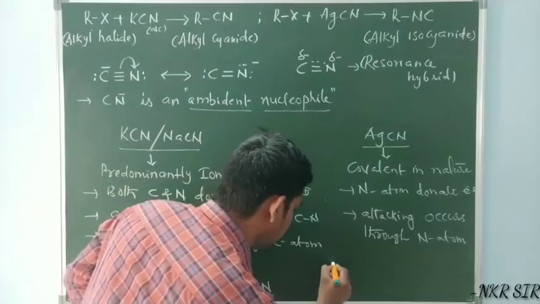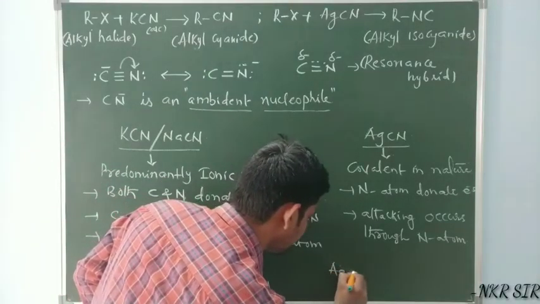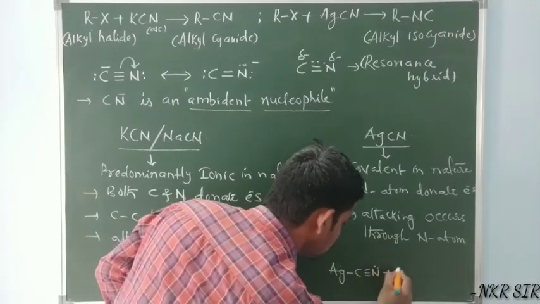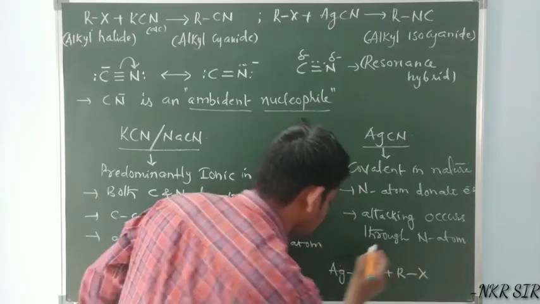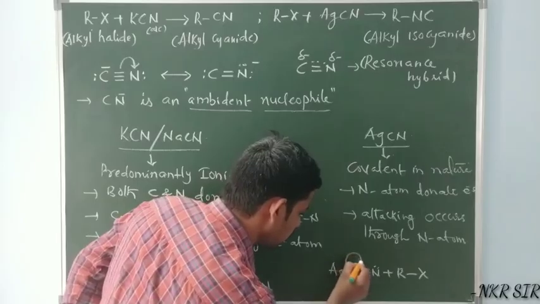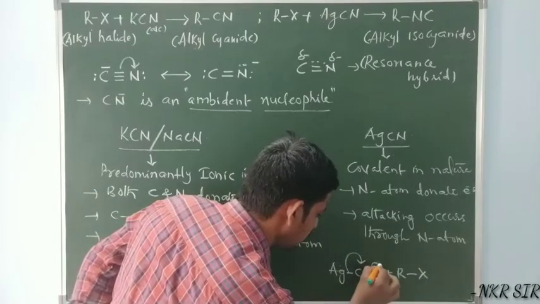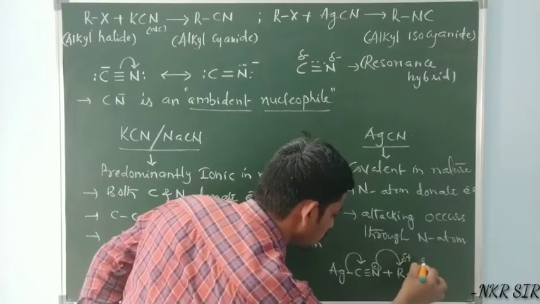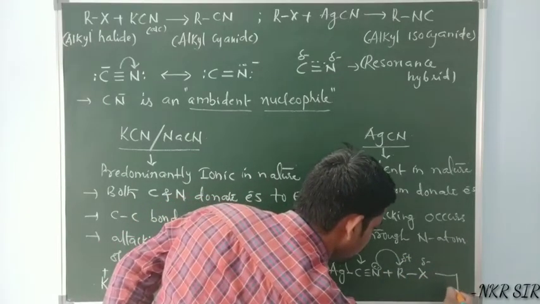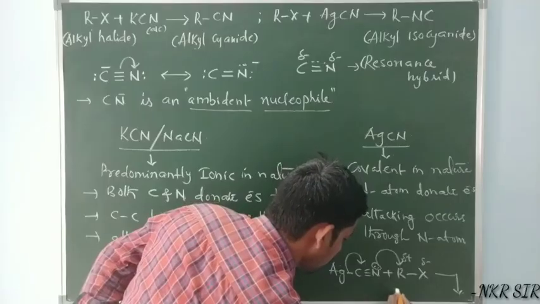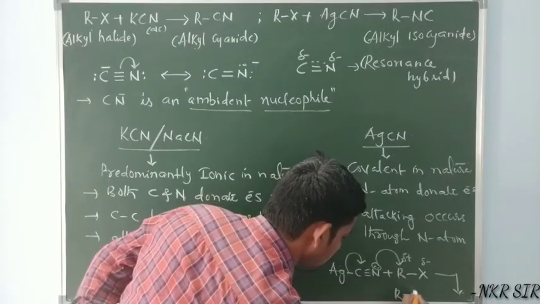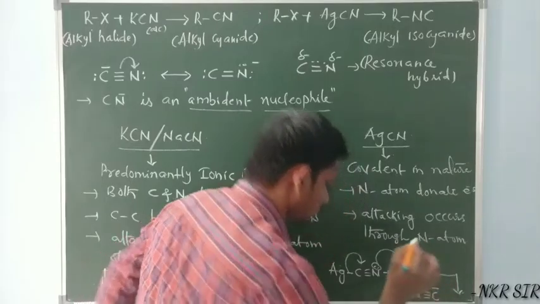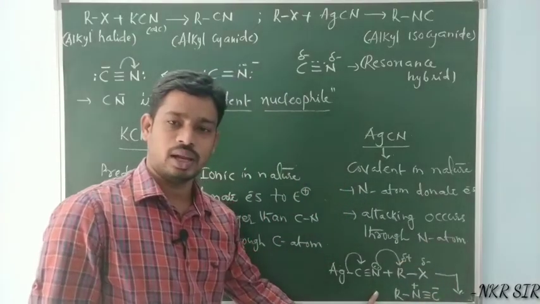I'll represent it with the reaction: AgC triple bond N plus RX. Now this bond is shifted to carbon, then this lone pair is donated to R. This is positive and this is negative, we know. Then we get R-N triple bond C. So this is an isocyanide.